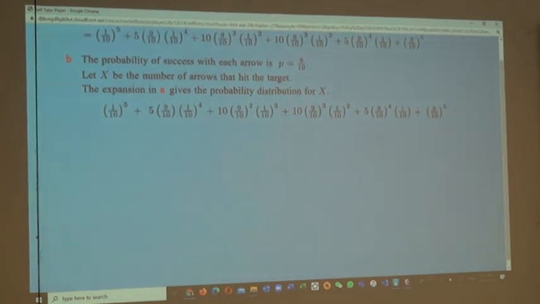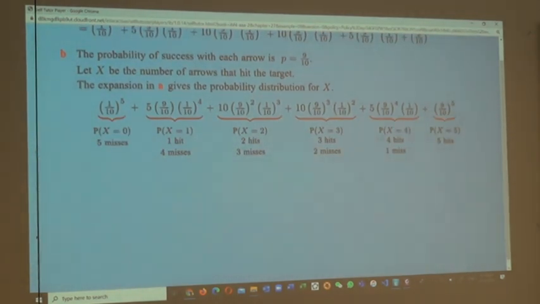So, the terms of the binomial expansion are, in order, the probability of 0 successes, which means 5 misses, the probability of 1 success and 4 misses, the probability of 2 successes and 3 misses, and so on. Understand? The probability that the archer hits the target exactly twice is the probability that x is 2. This is the third term of the binomial expansion, which is